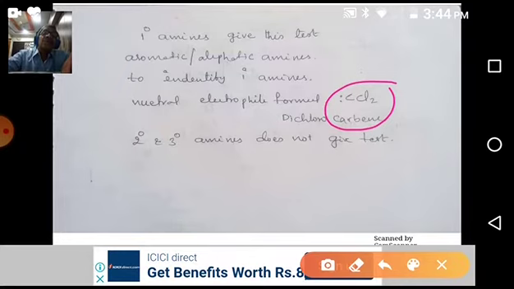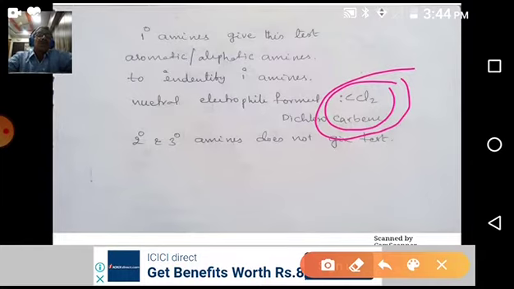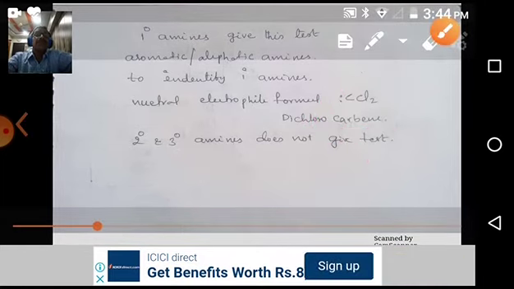In organic chemistry, we come across different electrophiles: carbocations, carbon radicals, carbanions, carbenes, nitrenes. This is one type of carbene, dichlorocarbene. It's a neutral electrophile. So tertiary and secondary amines don't give this test. This is something about our carbylamine test.